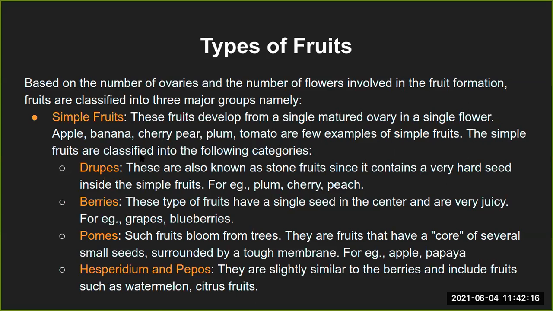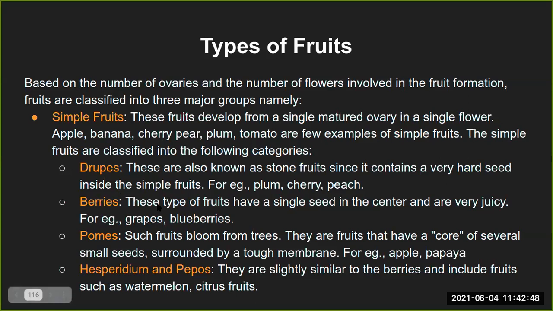The simple fruits are again sub-classified into several categories. They are drupes. These are known as stone fruits, because they contain a very hard seed inside the fruit itself. So that is why they are called so. The examples are again plum, cherry, and peach. You are very much aware of these fruits, so you would know what category this is.